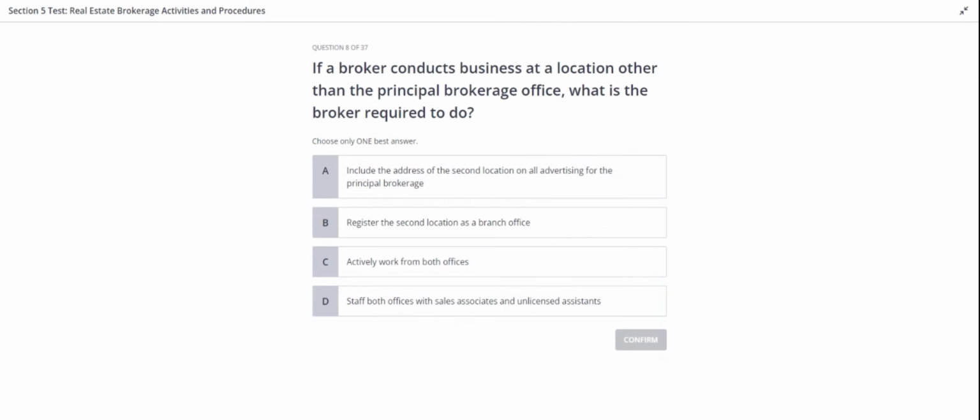If a broker conducts business at a location other than the principal brokerage office, what is the broker required to do? Option A. Include the address of the second location on all advertising for the principal brokerage. B. Register the second location as a branch office. C. Actively work from both offices. D. Staff both offices with sales associates and unlicensed assistants. Okay, take some time and think that one over.